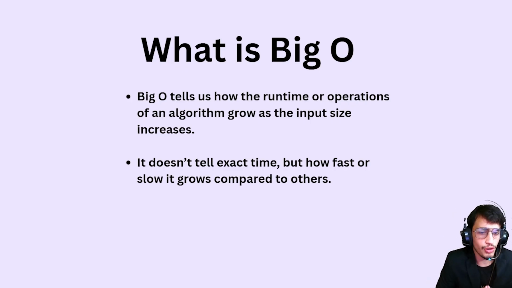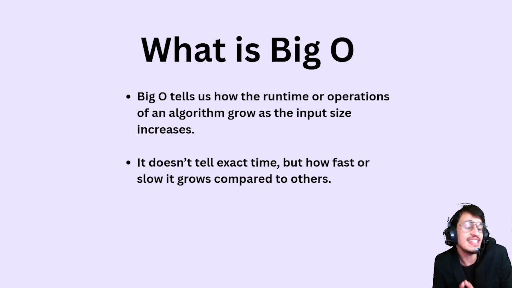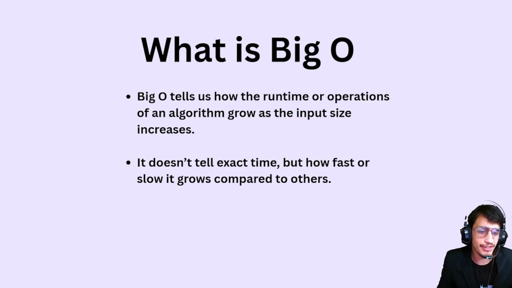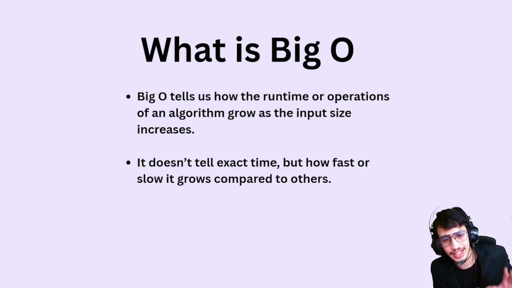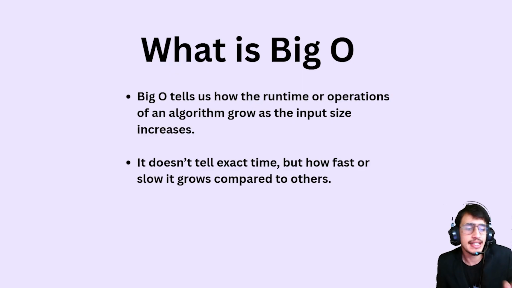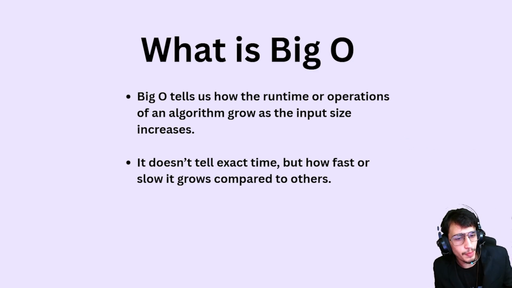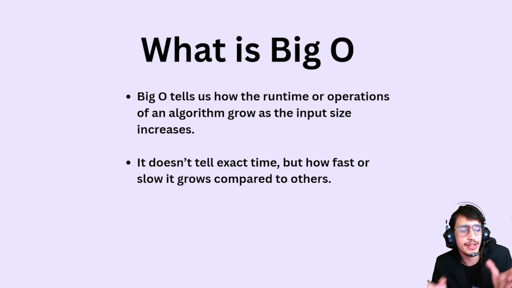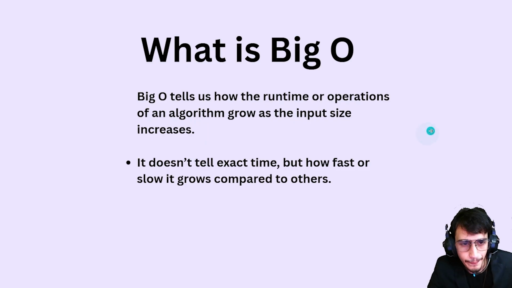And please remember that BigO doesn't tell the exact time, because everyone's computer specs and PCs are built differently. But it gives a comparison of how slow or how fast an algorithm is compared to others. So BigO or other time complexity tools like Omega, we use just to compare two or more algorithms.